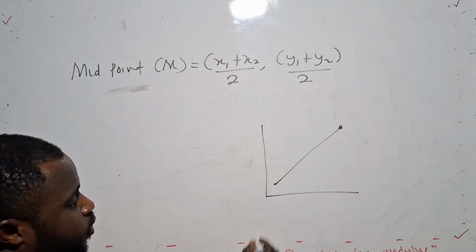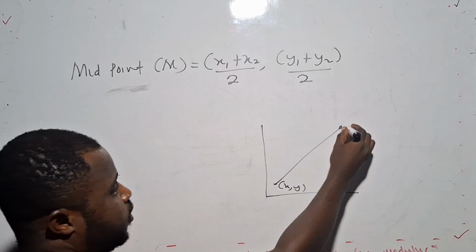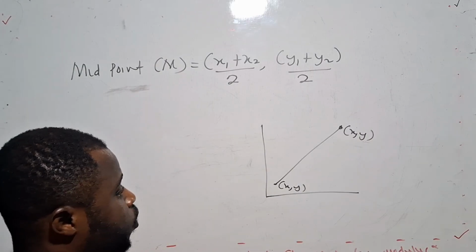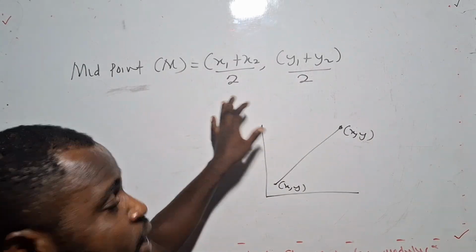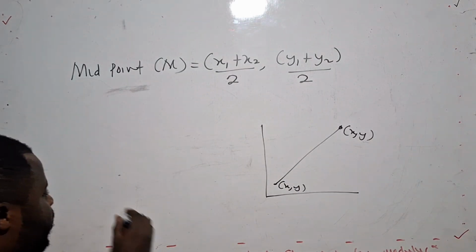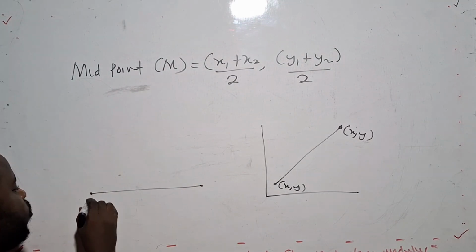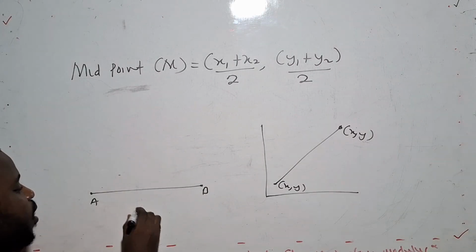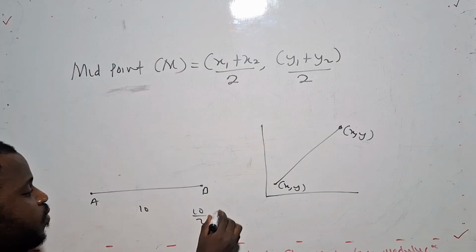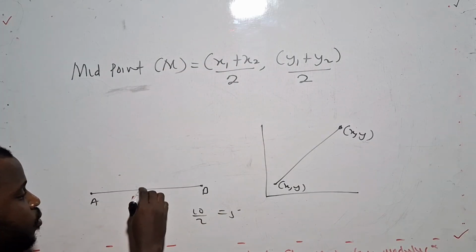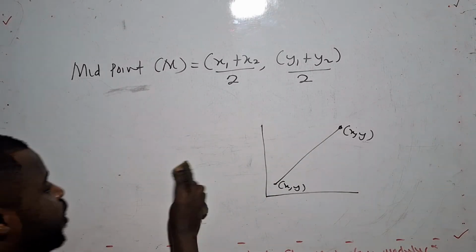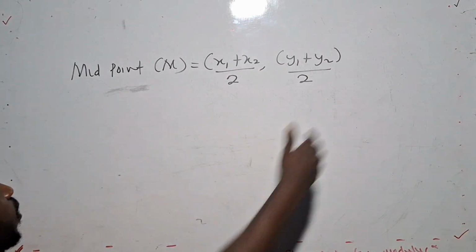if a point is plotted here, we have our x and y coordinate, and another point is plotted here, we have the x and the y coordinate as well. So when you want to find the midpoint, this line divided by 2, as I illustrated this one using the a and the b, and I said 10. So 10 divided by 2, you get 5, which will give you the middle of this point. But in the coordinate or in the linear graph, we use this formula.